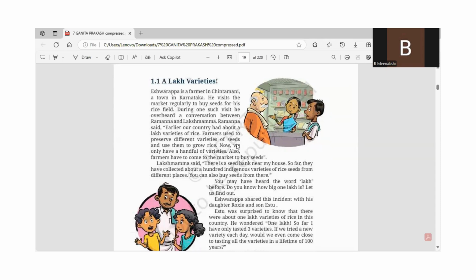So farmers used to preserve different types of varieties of seeds and they used to grow the rice. So we have not one variety of rice, we have a huge amount of varieties of rice. Now we only have a handful of varieties. That means now we have only very few varieties. Also, farmers have to come to the market to buy the seeds.